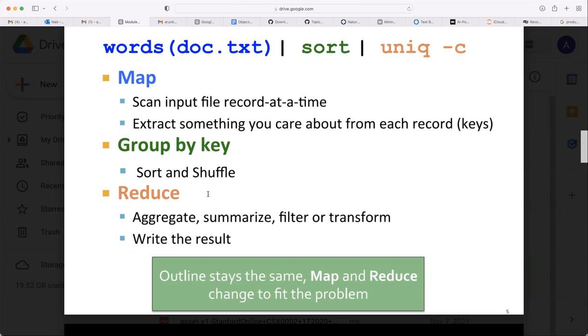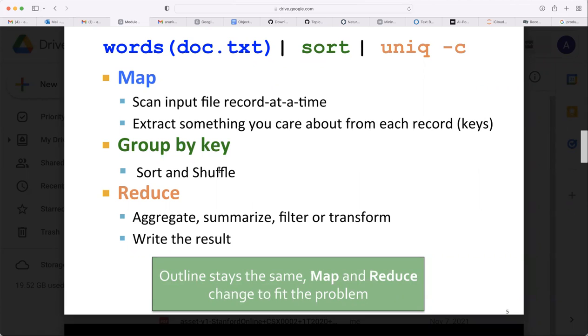So shuffle means, if you have hundreds of chunk servers, thousands of keys are generated. And if you use several computers to aggregate, and this happy word goes to different computers, again they won't get aggregation. So this particular key should go to the same computer, the same node, which we are using for aggregating. For that purpose, we need shuffle. Sort is nothing but getting all the keys in sorted order, so that you can decide that the first 10 will be sent to the first node, the second 10 will be sent to the second node.